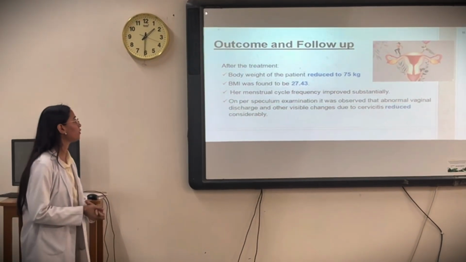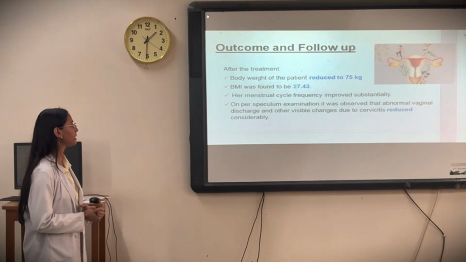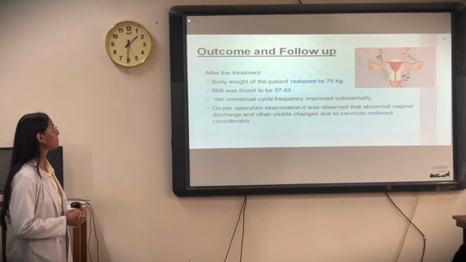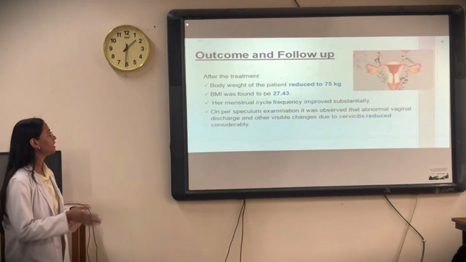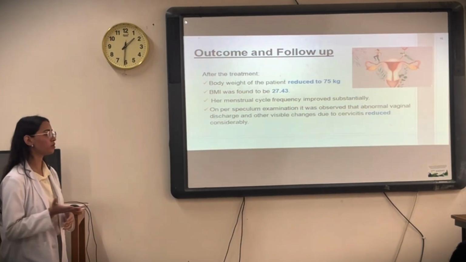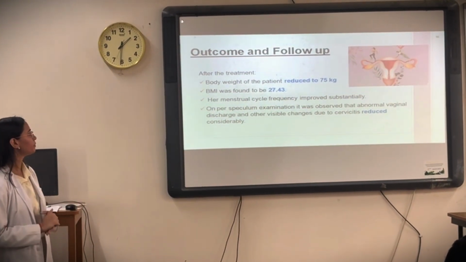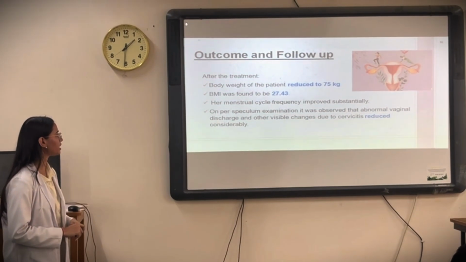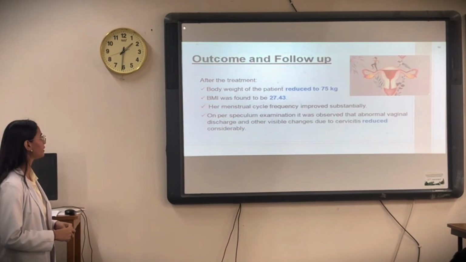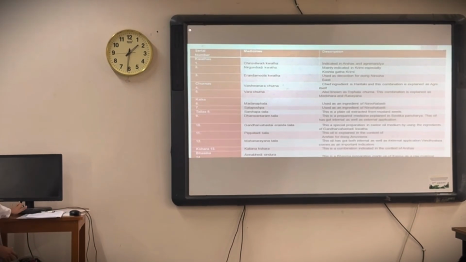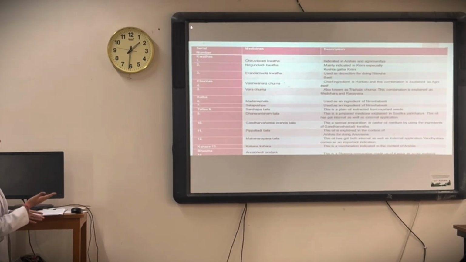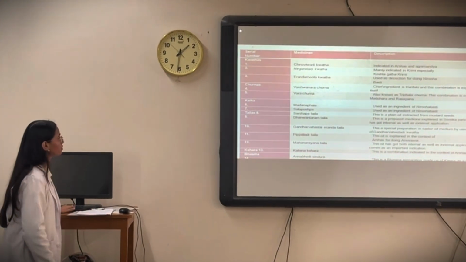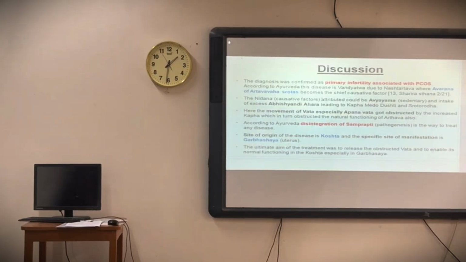So what are the outcome and follow-up? After the treatment, the body weight of the patient reduced to 75 kg, which was earlier 95 kg, and the BMI was found to be 27.43. It's not in the normal range, but she's not obese either. Her menstrual cycle frequency improved substantially. On speculum examination, it was observed that abnormal vaginal discharge and other visible changes due to cervicitis reduced considerably. Now these are the same formulations mentioned here, with their indications. We'll just go through the discussion now.